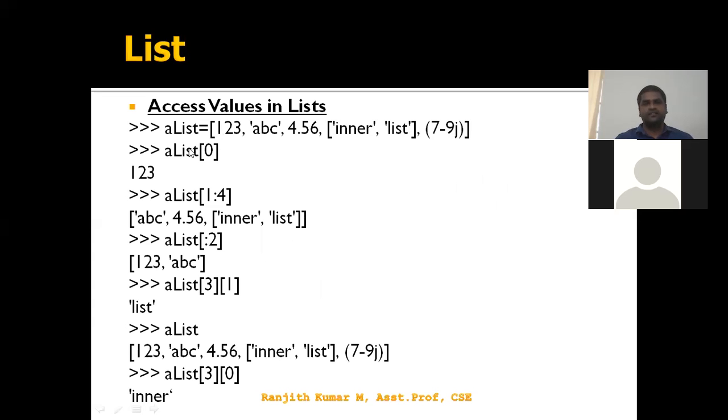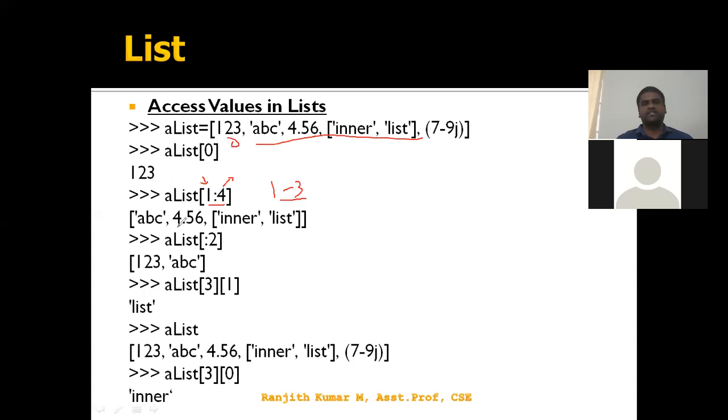If we want to access the values of a list, we can use the slicing mechanism or access directly by using the index number. Otherwise, we can slice using this representation, 1:4. Here 1:4 is the slicing mechanism, where 1 is included and 4 is excluded. It returns the range of indexes 1 to 3, since 4 is excluded. These three elements will be returned.